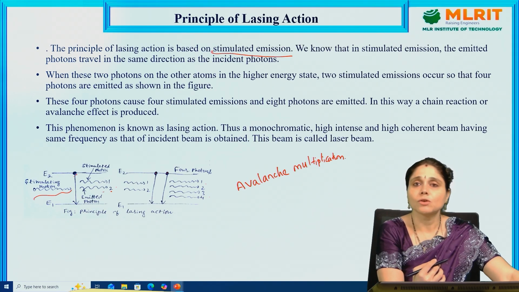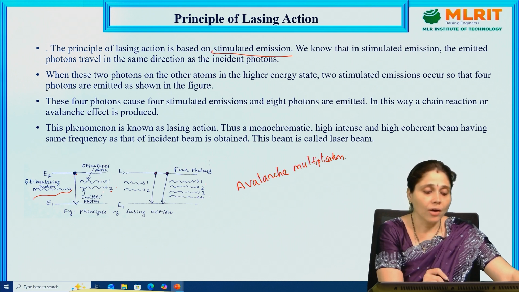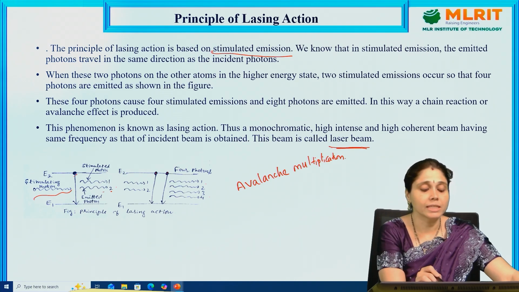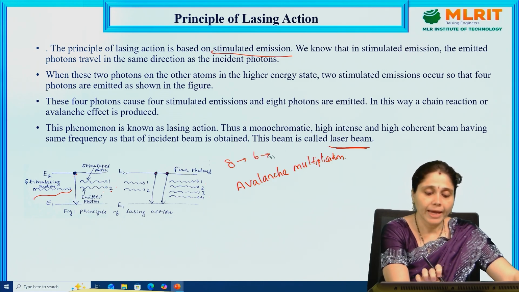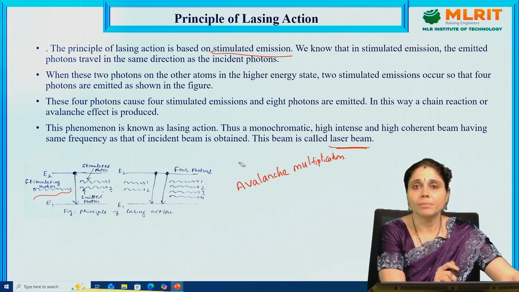This phenomenon is known as lasing action. Thus, a monochromatic, highly intense, highly coherent laser beam of the same frequency as that of the incident beam is obtained. This is called the laser beam. 4 becomes 8, 8 becomes 16. Okay, not 12, 8 to 16. It doubles each time. Okay, like that. So, the number of photons will be more.